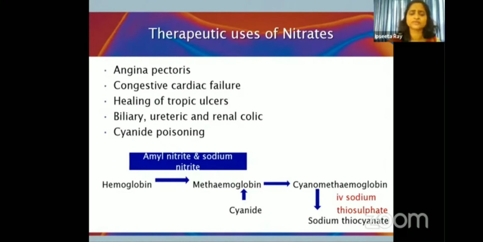They have smooth muscle relaxation properties, so for various colics or pain because of spasm, such as biliary, ureteric and renal colic, nitrates are also effective. Cyanide poisoning: amyl nitrite and sodium nitrite are indicated for this type of poisoning. These nitrates convert hemoglobin to methemoglobin, and cyanide has a higher affinity for methemoglobin. It forms cyanomethemoglobin, which can be easily excreted when IV sodium thiosulfate is added. So these are the therapeutic uses of nitrates.